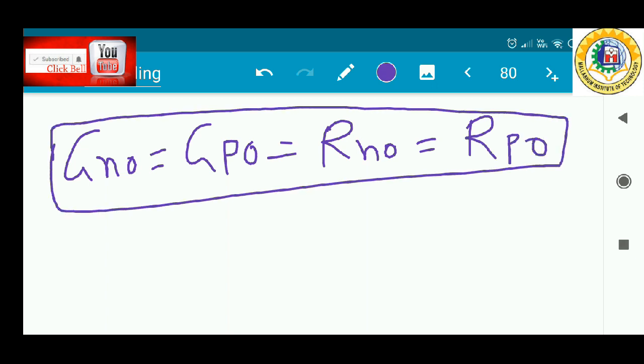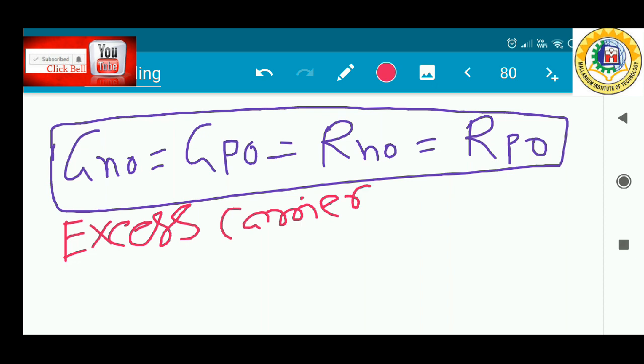Now any deviation from the thermal equilibrium is called the non-equilibrium condition. The next topic in our discussion is the excess carrier concentration. That means how excess carriers are being generated.